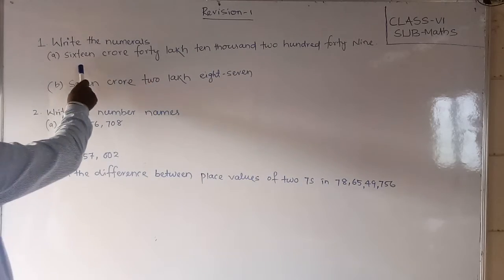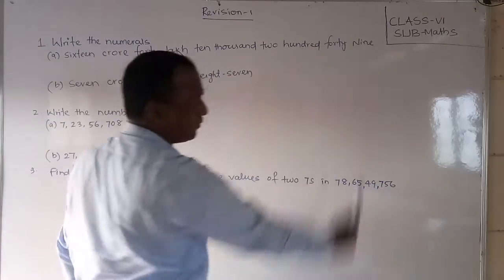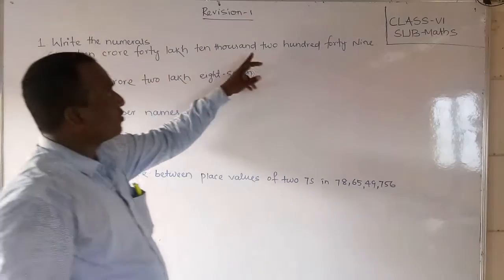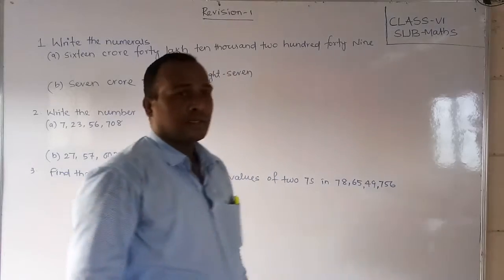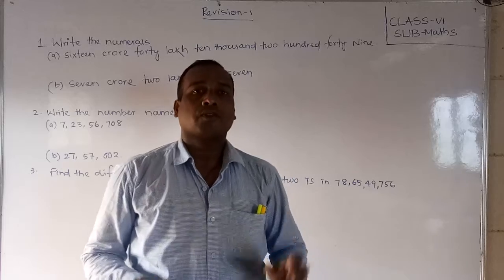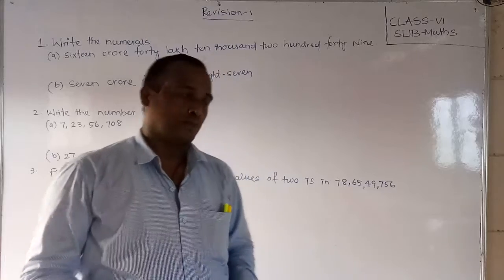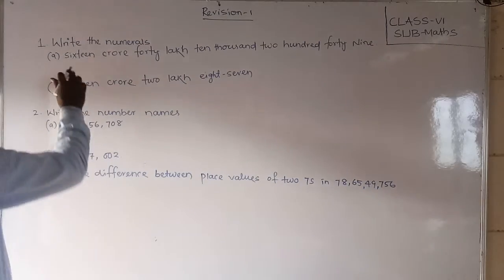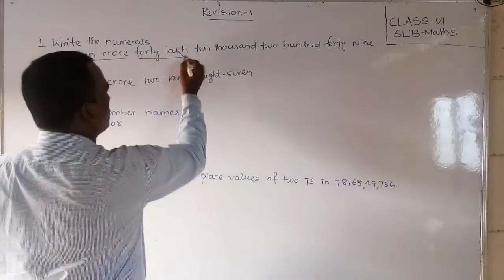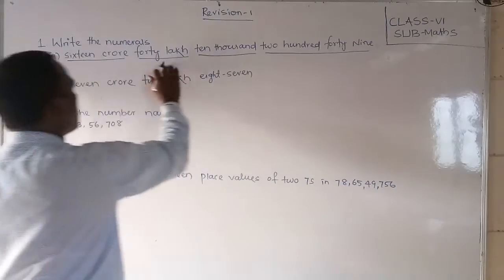Okay. So first observe this, students: 16 crore 40 lakh 10,249. Okay students, once read it. 16 crore 40 lakh 10,249. That means you have to understand this is the Indian place value chart, the Indian number system. So according to that, you have to use the comma and write it. So students, first of all observe 16 crore. Here one period is there, the crore period. You observe lakh also is there, thousand, ten thousand is there, and hundreds after it. So four periods we have observed here.